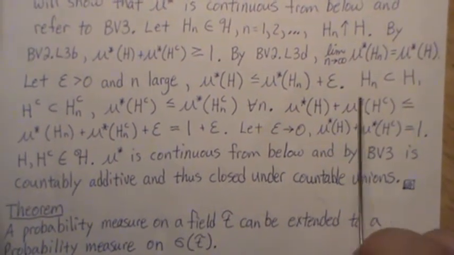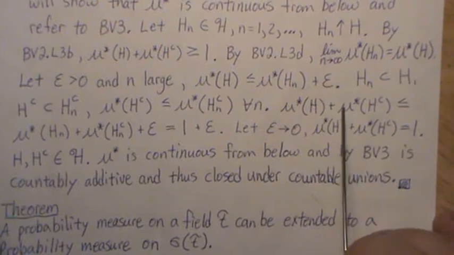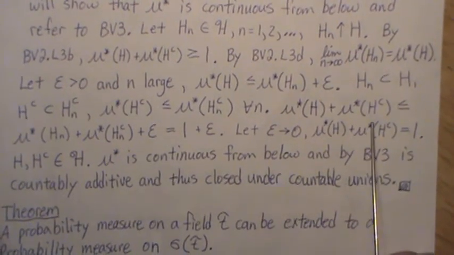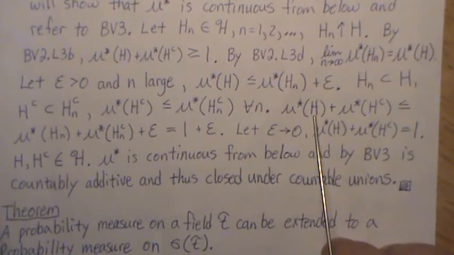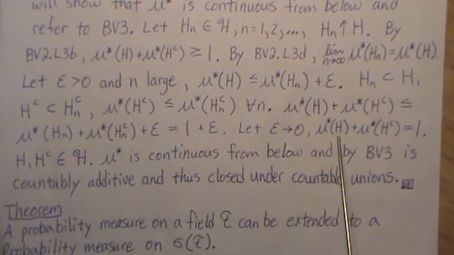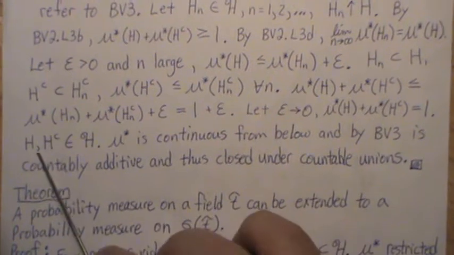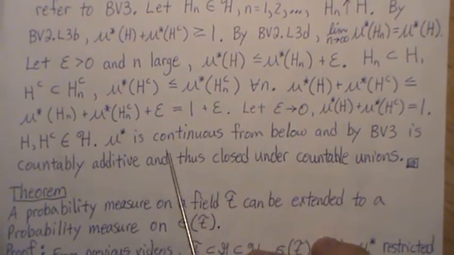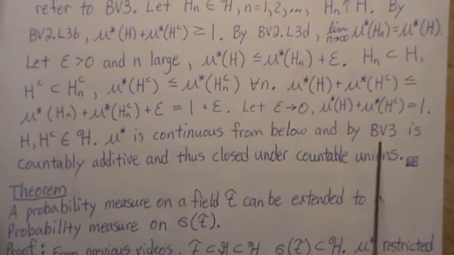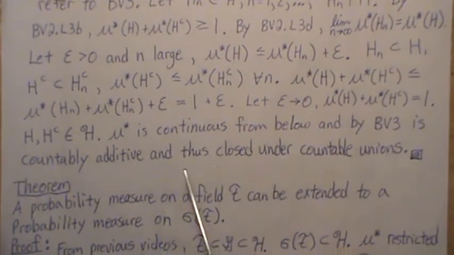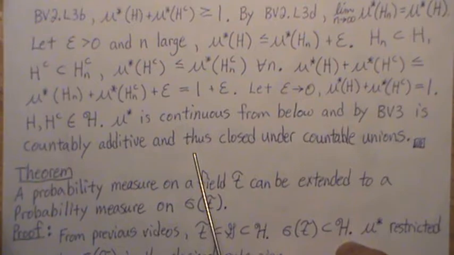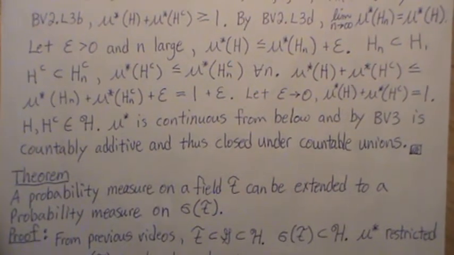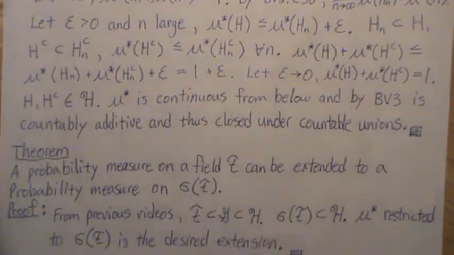But we showed that it has to be greater than or equal to 1 too. Right? So that means that they have to equal 1. Well, if H and H complement equal 1, that means they live in H script. So that means mu star is continuous from below, and by background video 3 is countably additive, and that means it's closed under countable unions. And that means H script is a sigma field.